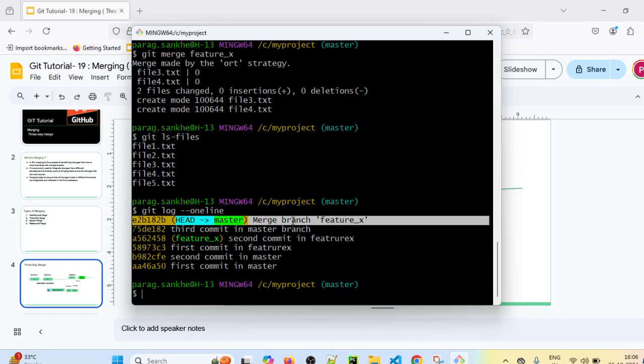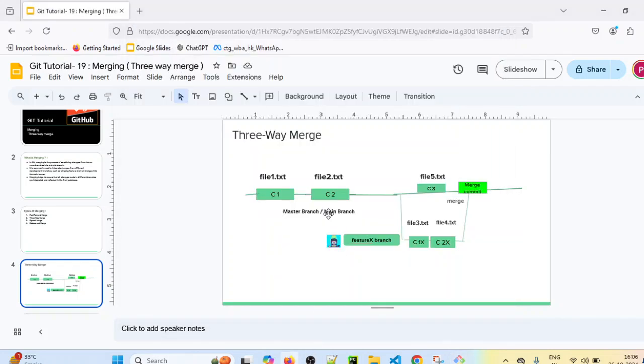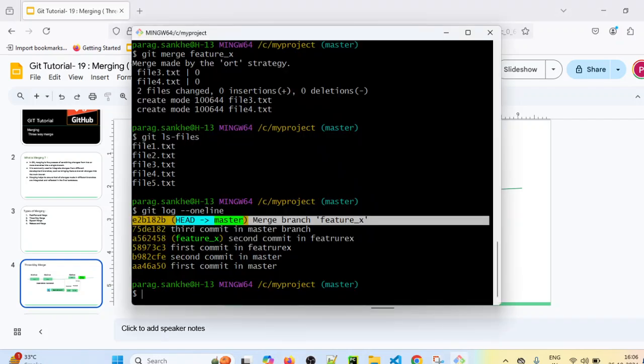Whenever we merged our feature X branch, the merge commit was created by Git. So total how many commits are there? 1, 2, 3, 4, 5 and 6. So this is the merge commit which is created in a 3-way merge.